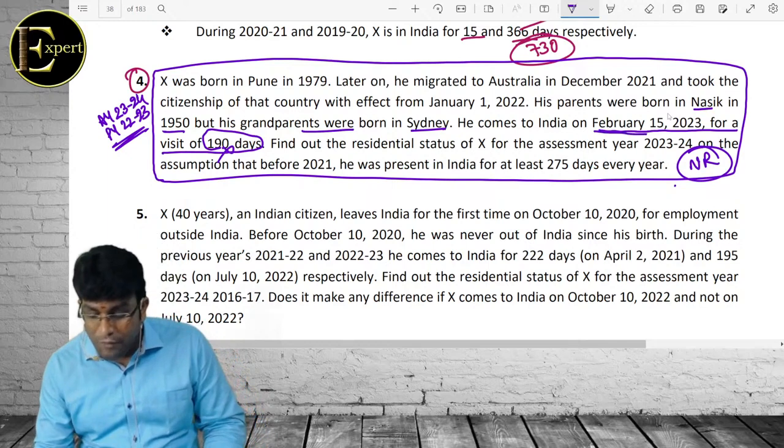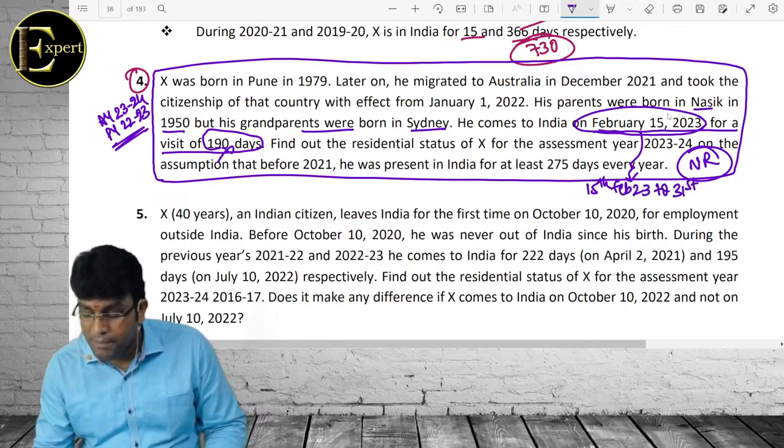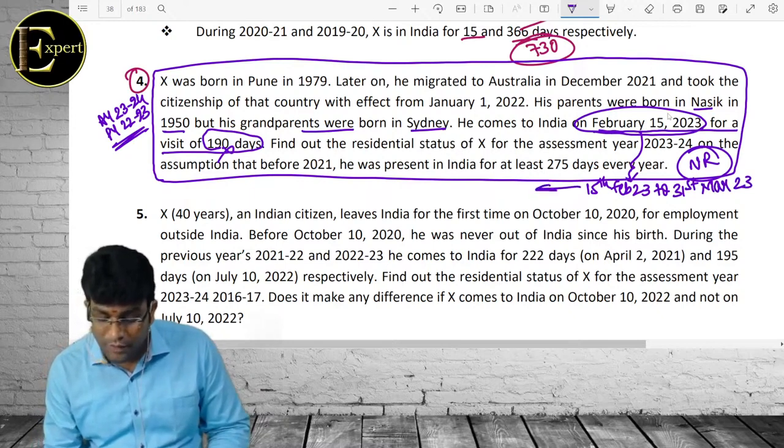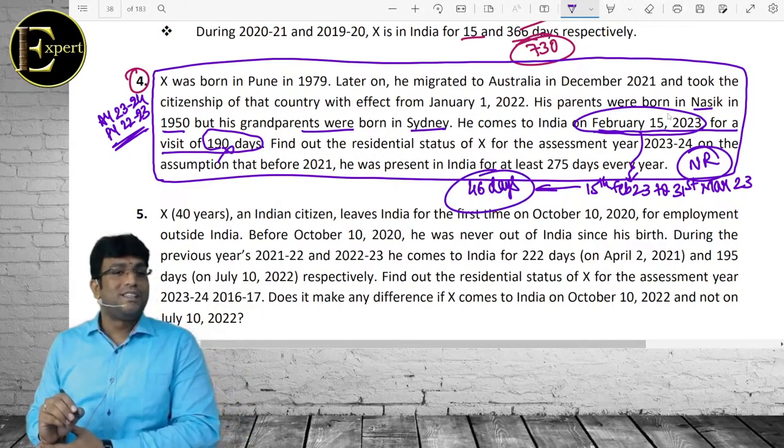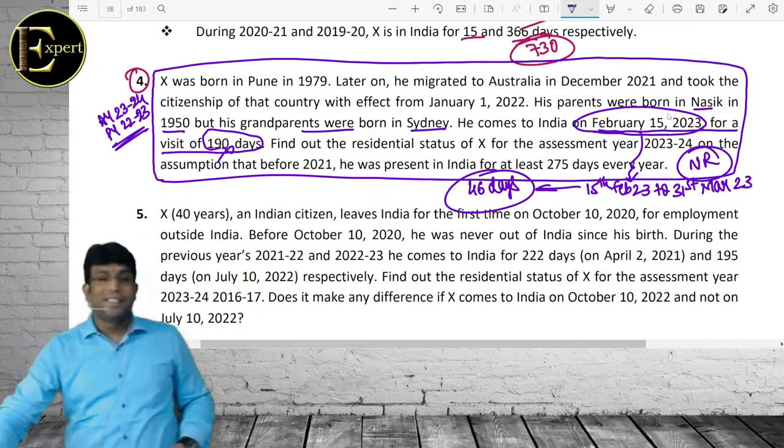When he comes on Feb 15, 2023, he is in India from 15th Feb 23 to 31st March 23. Technically, he is there only for 46 days. If he is there for 46 days, he can't satisfy the first basic condition, he can't satisfy the second basic condition.